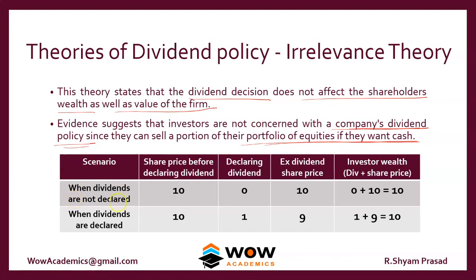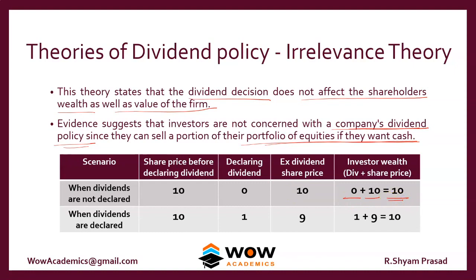when dividends are not declared, the share price which a shareholder has is 10 rupees, dividends are 0. As there is no dividend, the share price will also be constant. So the total worth of the shareholder's wealth is the dividend of 0 plus the share price of 10. So he will have the same 10 rupees of worth.